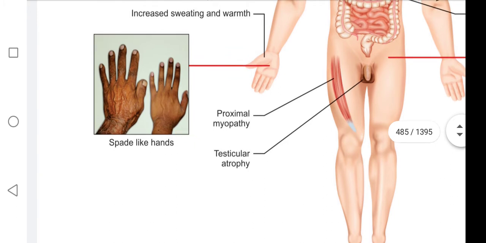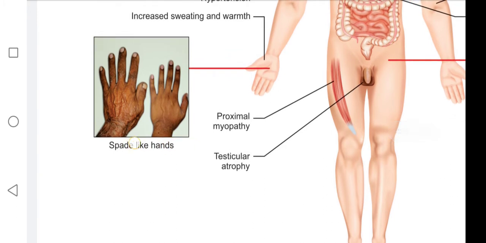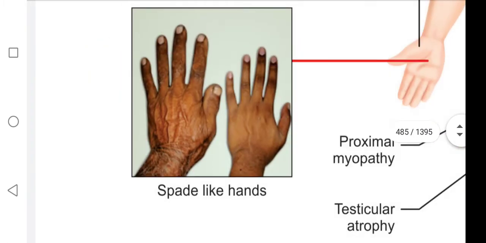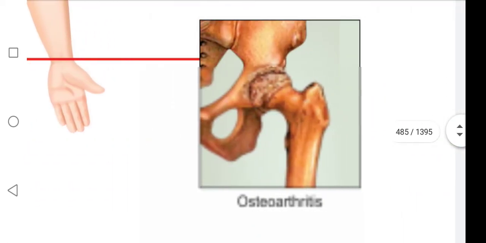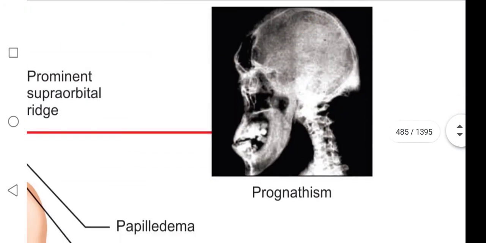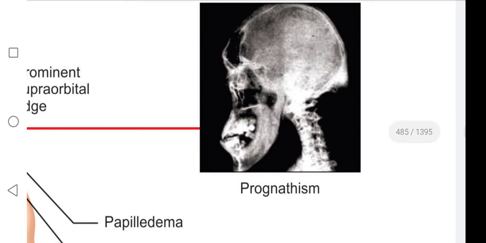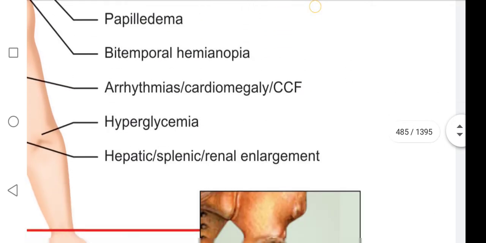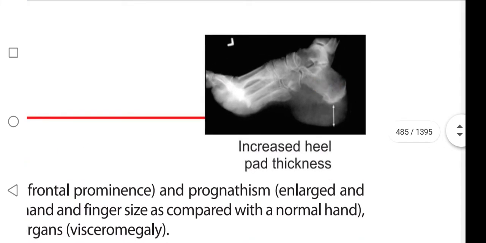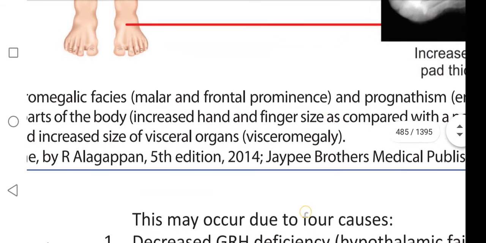Spade-like hands. You may observe the difference between the normal and acromegaly hand. Osteoarthritis. This is the prognathism, that means enlargement of the lower jaw. This is the increased heel pad thickness. Okay, heel means that means madamasam. Okay, guys.